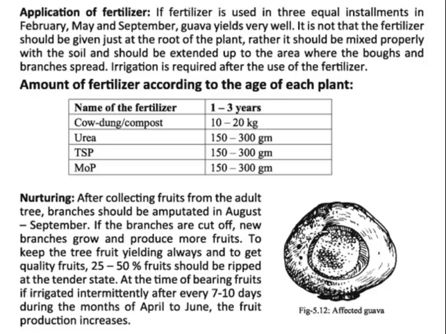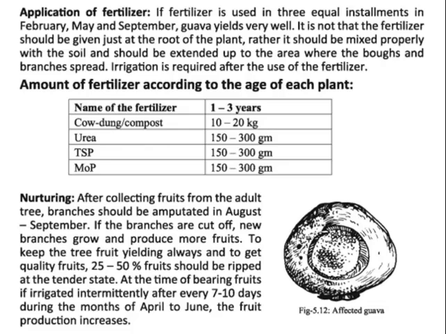Application of fertilizer. Fertilizer is used in 3 equal installments in February, May and September. Guava yields very well. Fertilizer should not be given just at the root of the plant. Rather, it should be mixed properly with the soil and extended up to the area where the branches are spread. Irrigation is required after the use of fertilizer. So after using the fertilizers in the guava fields, we have to give irrigation. The amount of fertilizer depends on the age of each plant: cow dung, urea, TSP and MOP.